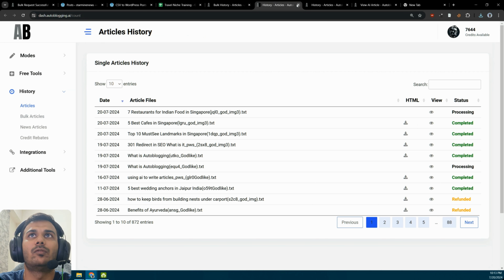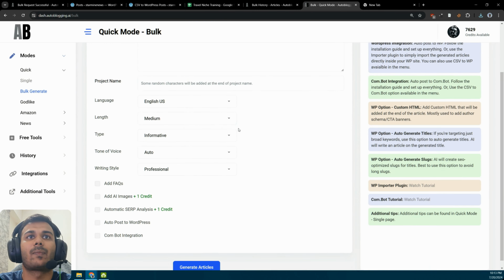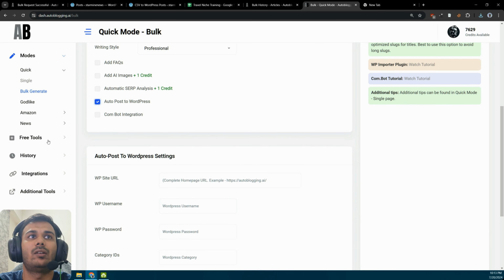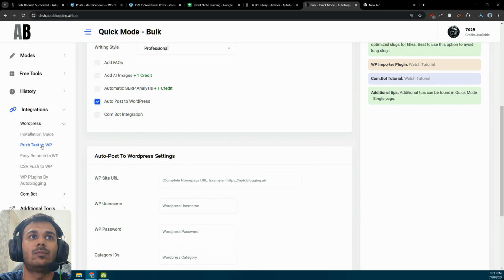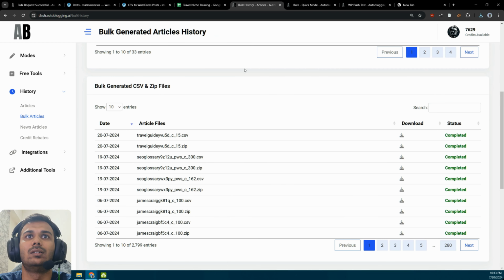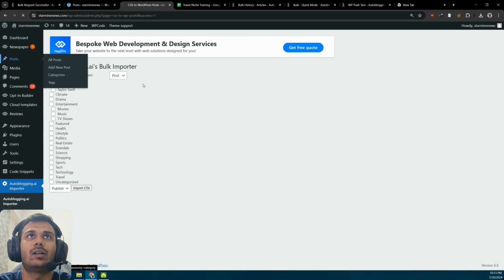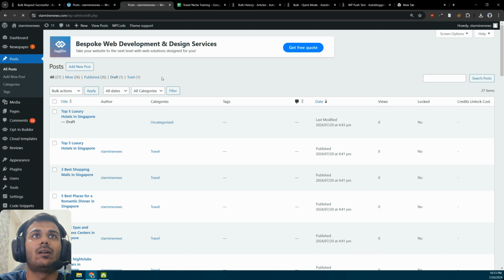So you can use these in any way you want. Suppose if the auto post to WordPress function is not working for you, like if you go here, bulk generate. Suppose this option is not working for you and you have tried like n number of times to push this article to WordPress after going through the installation guide. You can simply generate articles in bulk, download the CSV file, and import and use our auto blogging importer, and simply add it to any category that you want to. For example, I'll simply add it to uncategorized and import CSV, and it will do it for you. So you don't even need to worry about it. It's that easy.